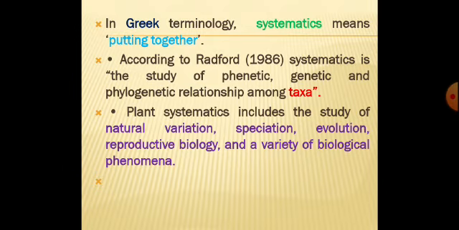In systematics, we are concerned only with the phenetic characters, genetic characters and phylogenetic relationships. Plant systematics includes the study of natural variation, speciation, evolution, reproductive biology and a variety of biological phenomena. Natural variation means naturally there are some differences.